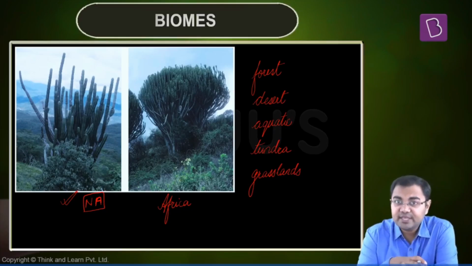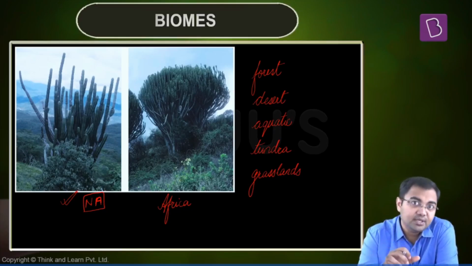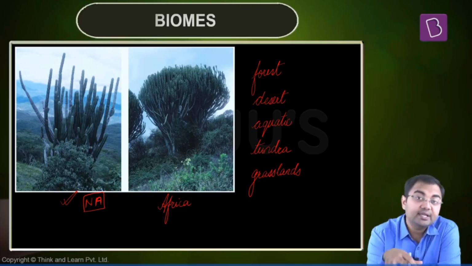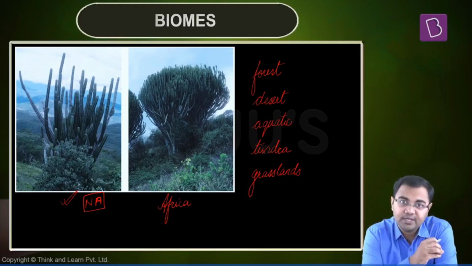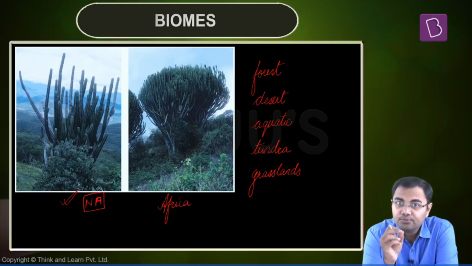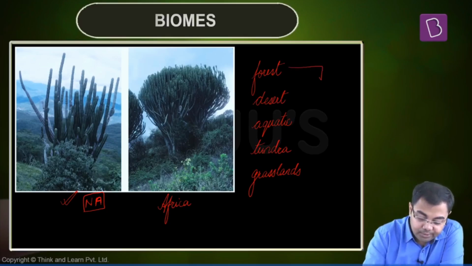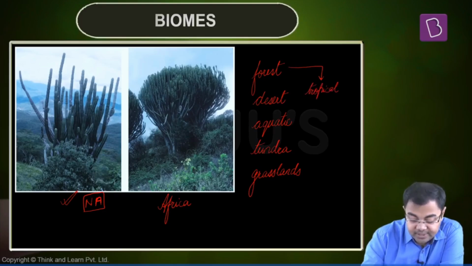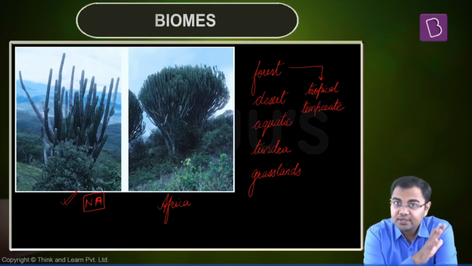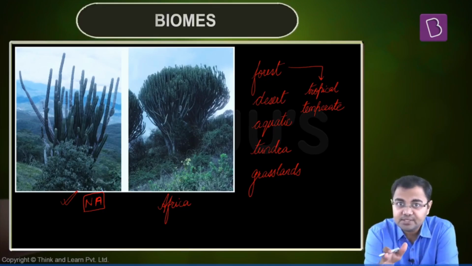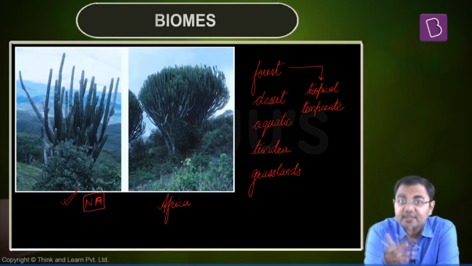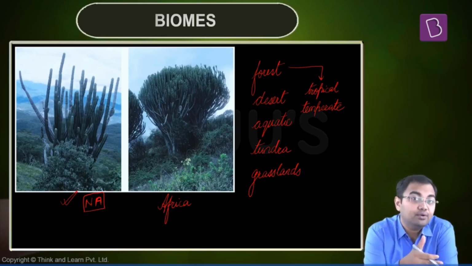But even in these biomes, there can be various variations. And how do these variations come? They come on the basis of where they are located. For example, when we talk about forests, the forests can be tropical, correct? But at the same time, they can be found in the temperate regions as well. So whether they are found in the tropical regions or in the temperate regions, that will also distinguish the kind of forest that we can have in a given region.